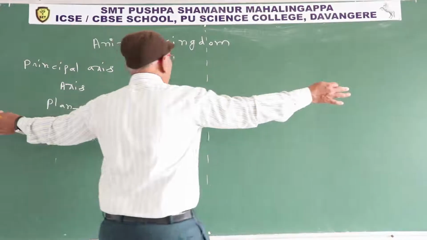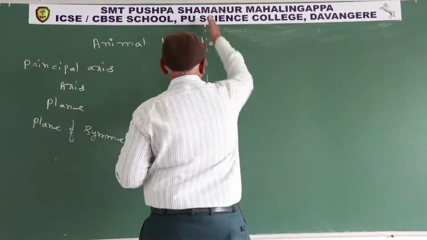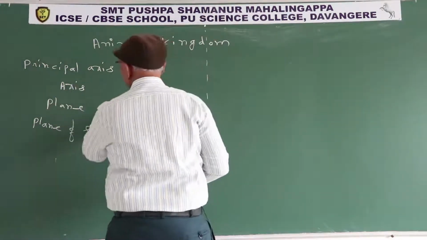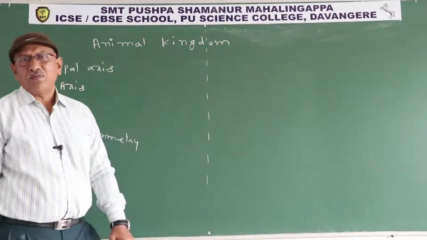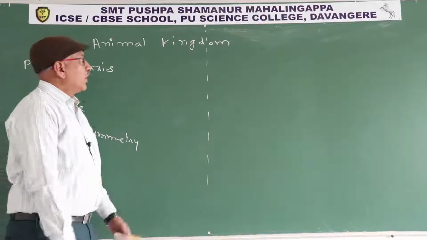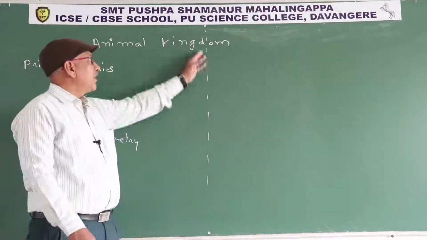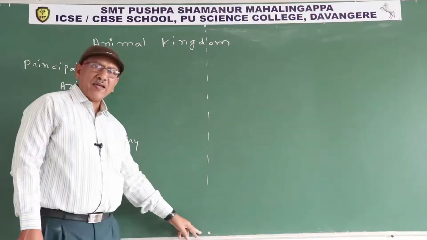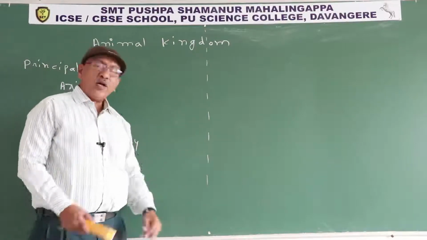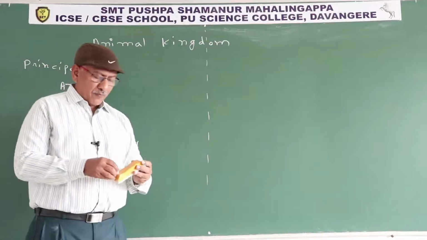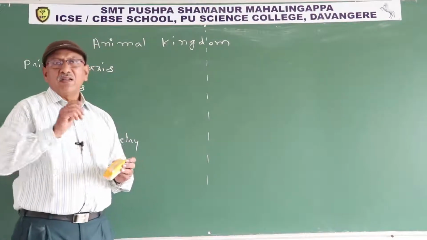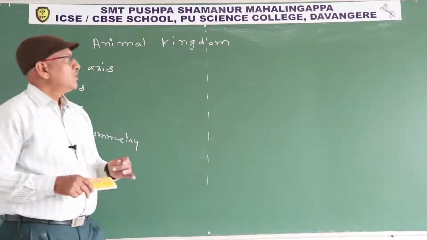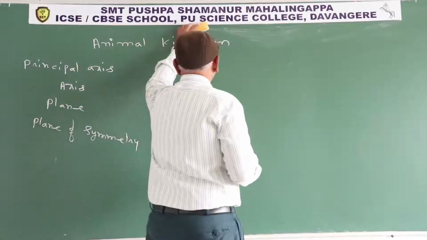We assume the board is an animal. If we cut the animal through the principal axis, it is one equal half, it is another equal half. What is principal axis? Principal axis is an imaginary straight line connecting two midpoints present on the same surface or on different surfaces. Next one, axis.